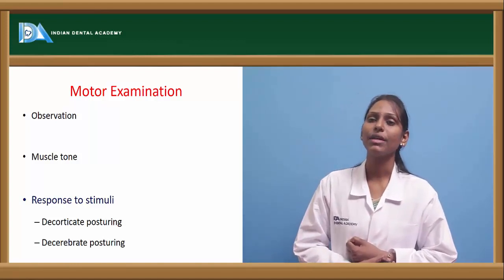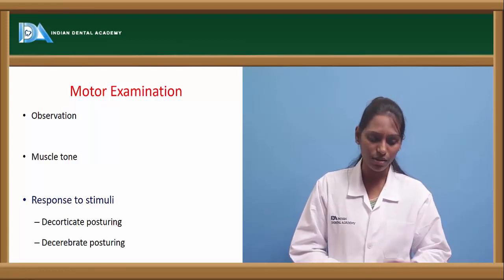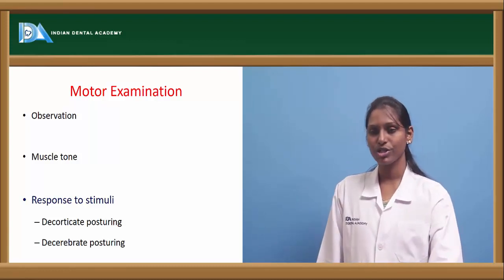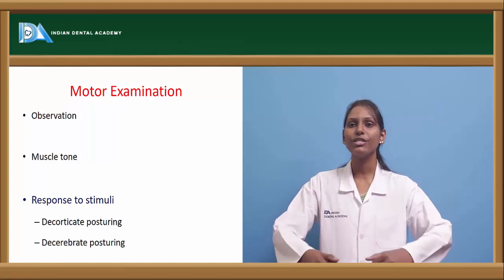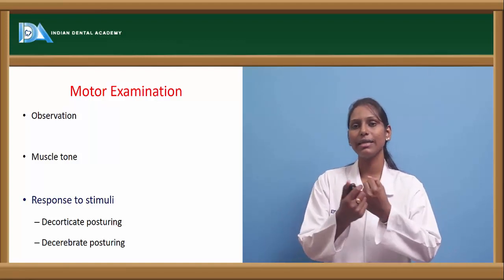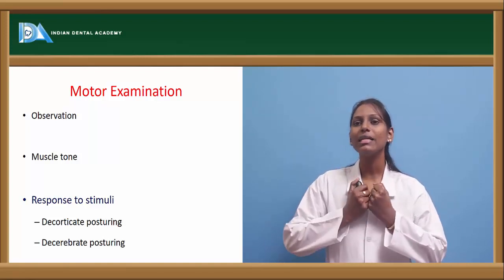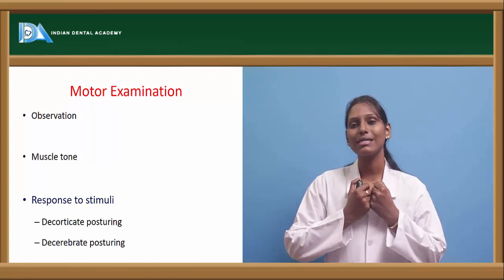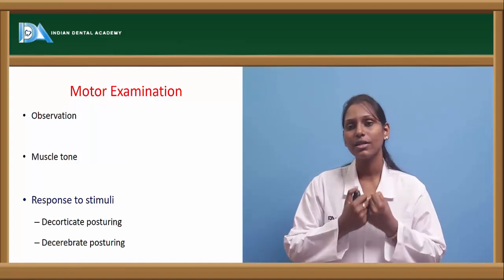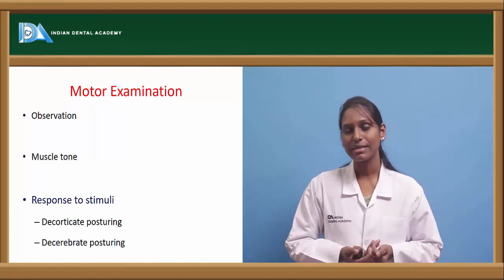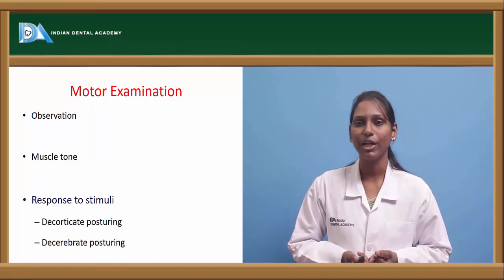Decorticate posture is also called the mummy baby posture. Here patients usually have flexed arms and a closed fist and they keep it on their chest. This is called decorticate posture, and in the Glasgow Coma Scale for motor response it can be given a value of 3.